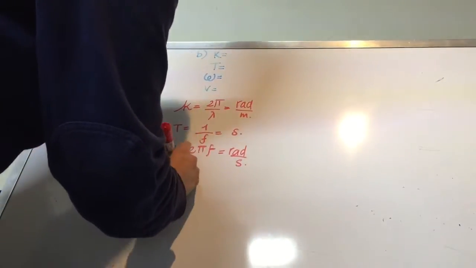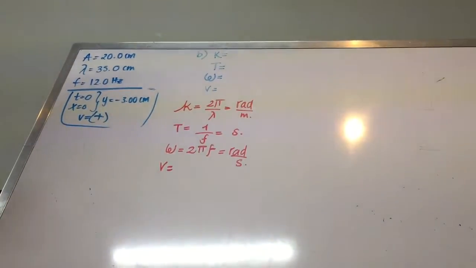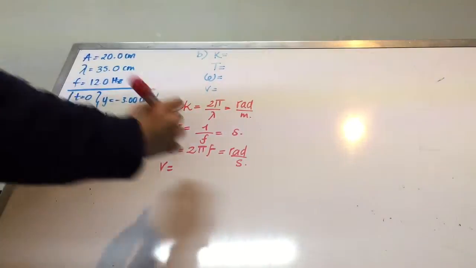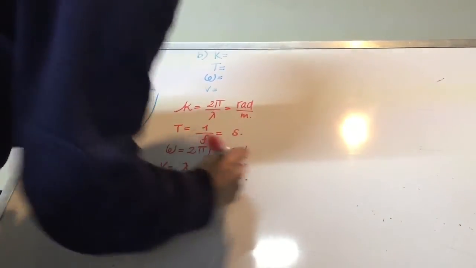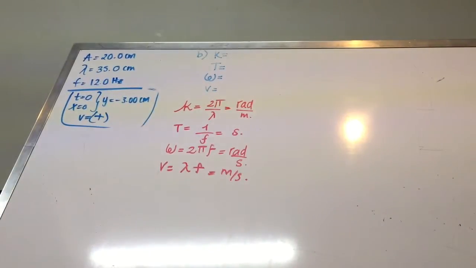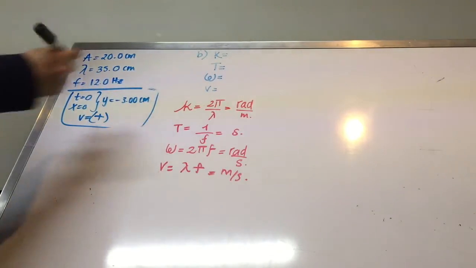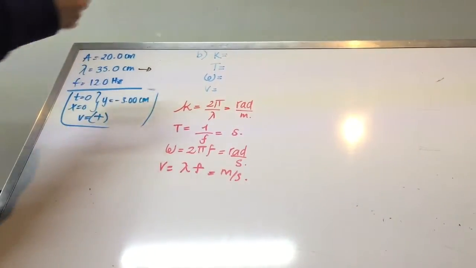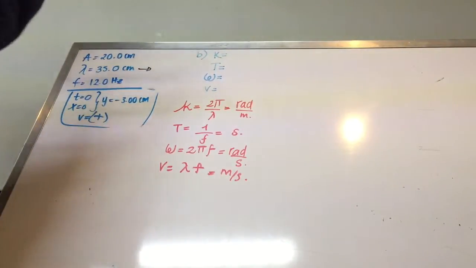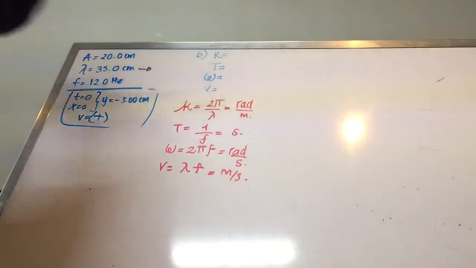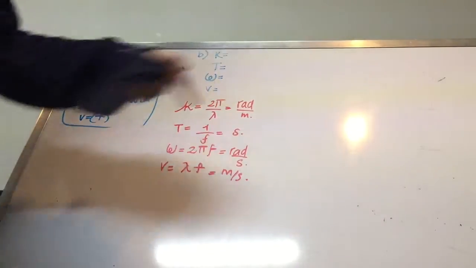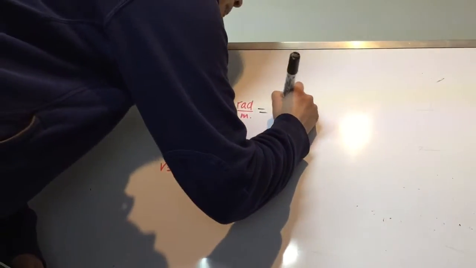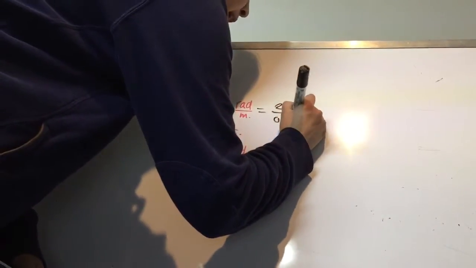And for our velocity, we can obtain it by writing the equation of lambda times frequency, and this will be measured by meters over seconds. Okay, so the only thing that we need to do for this part is to substitute all our values that we do have. But first of all, it's important to pass everything on to meters. So we have 35 centimeters for our lambda, that is our wavelength, and it's going to be equal to 0.35 meters.